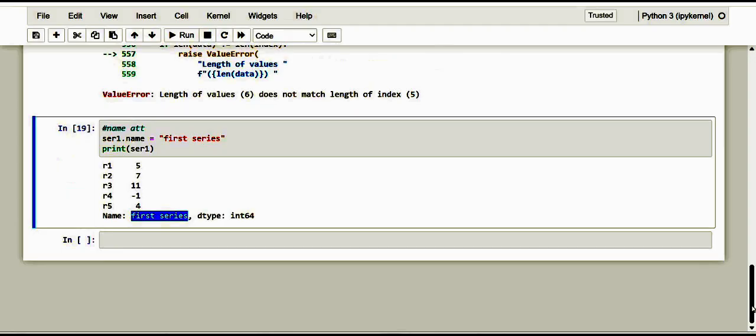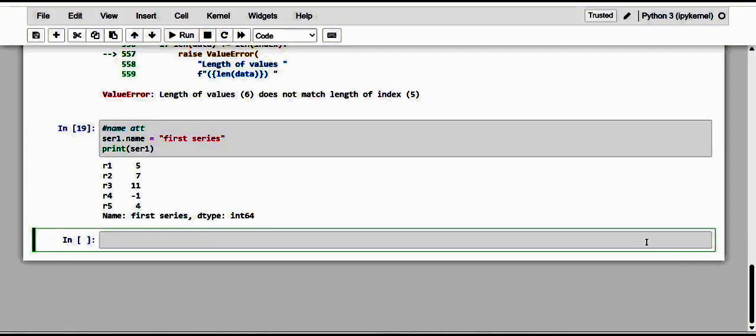Now let me see how a series can be built up. We have already seen the series constructor, and kindly have a note of it, dear friends. Whenever we create a pd.Series, kindly note the syntax. First of all, it has to be the data, where you provide the input data. Next, the index, where you can provide a customized index, and the dtype, which is the data type of the input data.